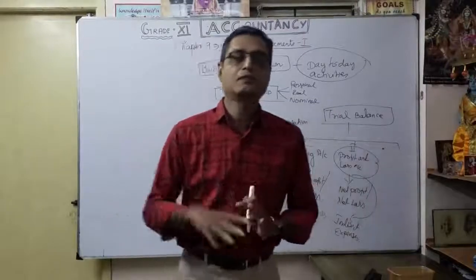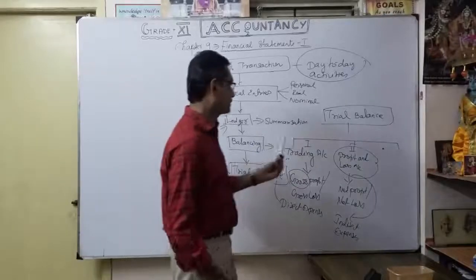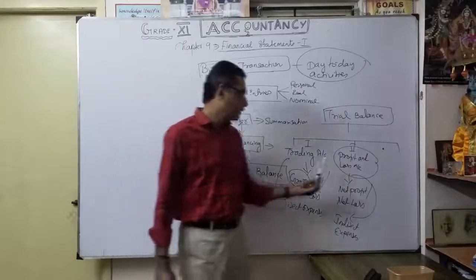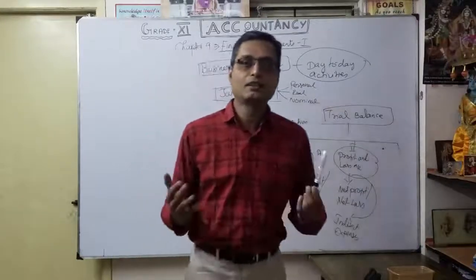Now we are going to see the format of the trading account and the format of the profit and loss account. Understood? Financial statement 1, trading account, to know gross profit or gross loss. Financial statement 2, profit and loss account, to know net profit or net loss.